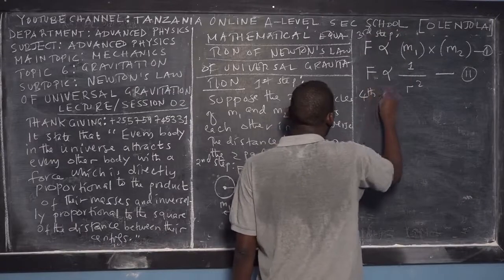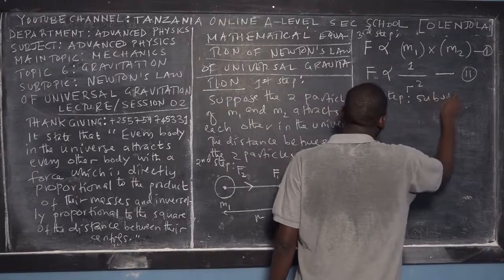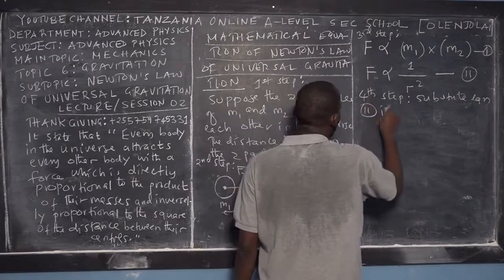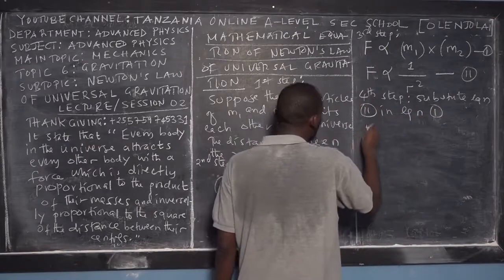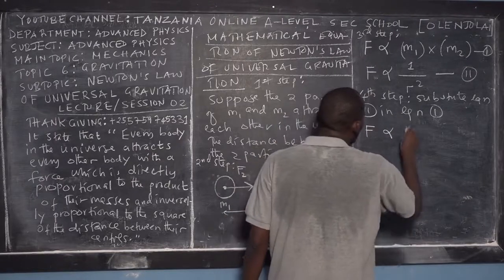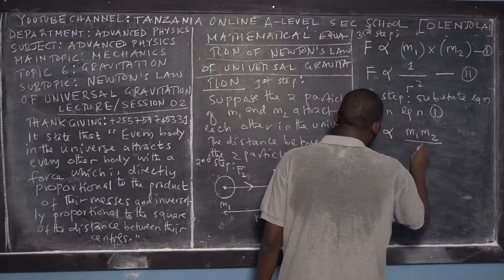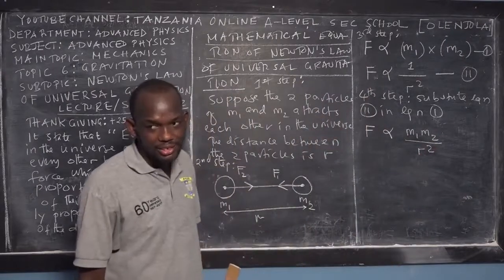So the first step right now is to substitute equation 2 in equation 1. If you substitute equation 2 in equation 1, the force of attraction between the two particles will be directly proportional to the product of mass 1 and mass 2, and inversely proportional to the square of the mean distance.